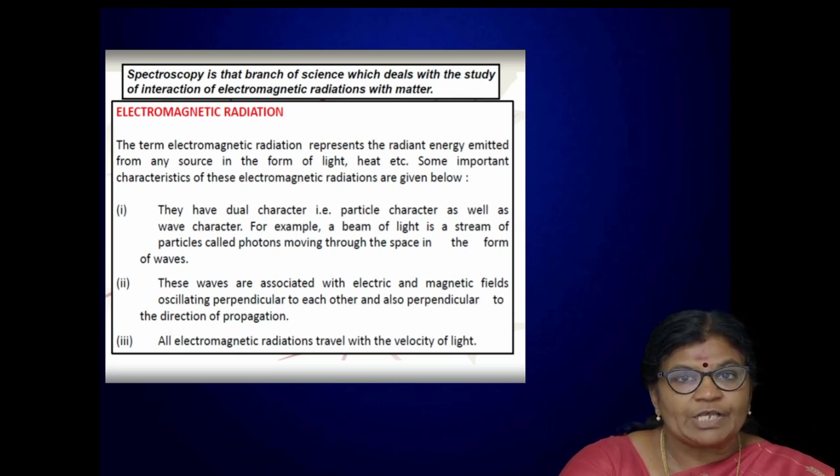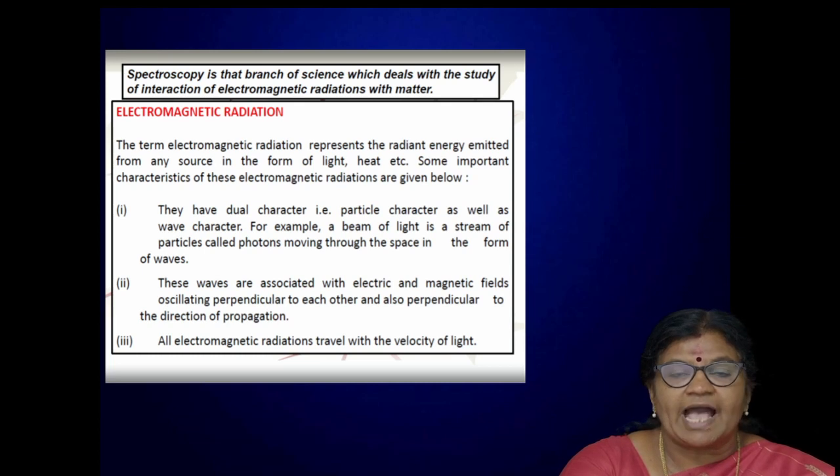So the basic of spectroscopy is we have to pass an electromagnetic radiation with matter so that the atoms or molecules present in the matter can absorb this electromagnetic radiation or it can emit this electromagnetic radiation. As a result of this absorption or emission, it gives out as spectral lines. Analysis of the spectral lines gives the structure of the molecule. Fine. Now we can see what are the characteristics of this electromagnetic radiation.